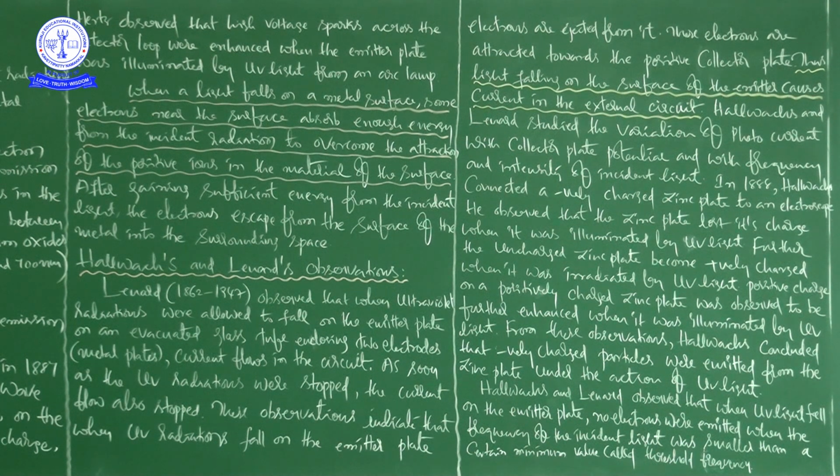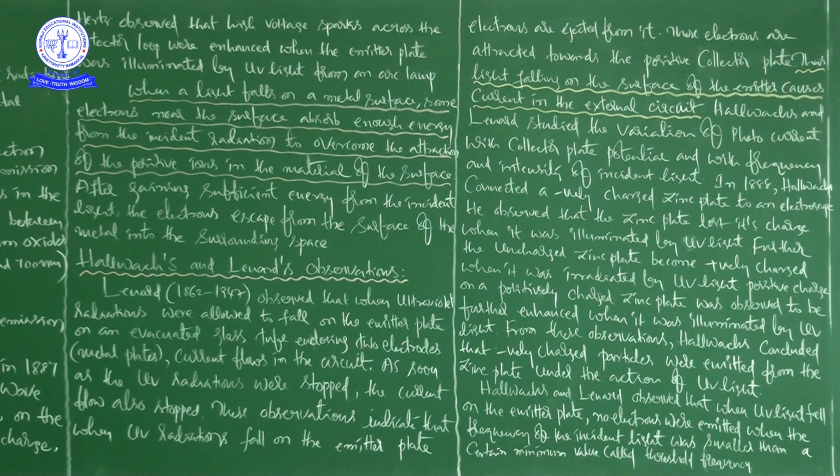He observed that the zinc plate lost its charge when it was illuminated by ultraviolet light.